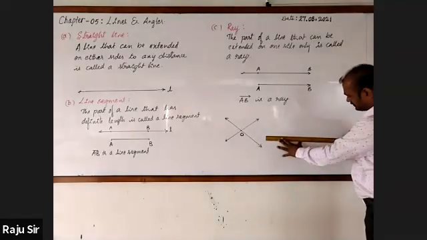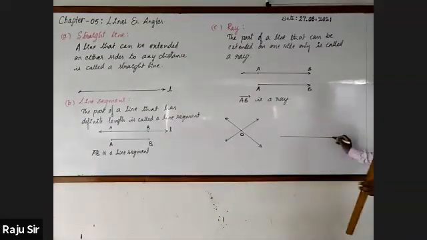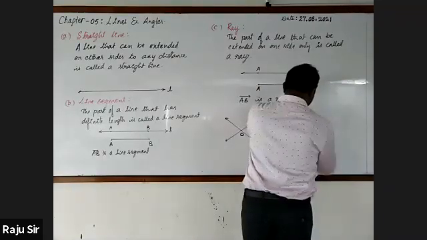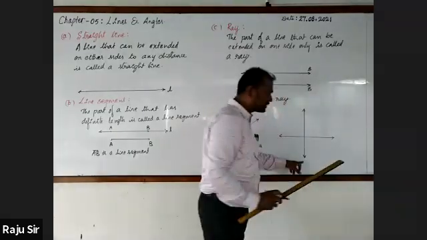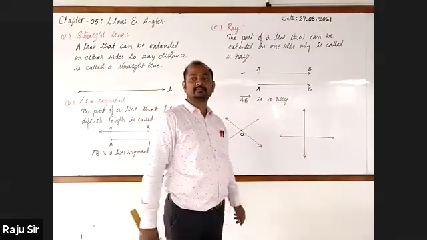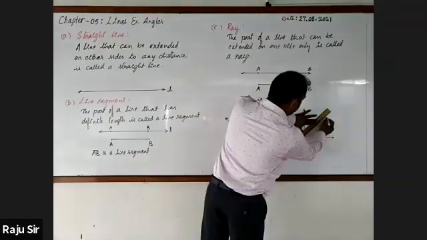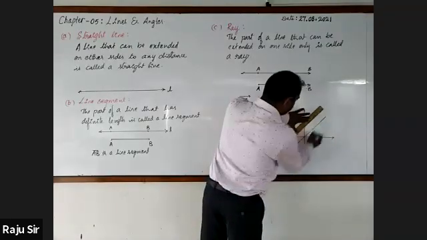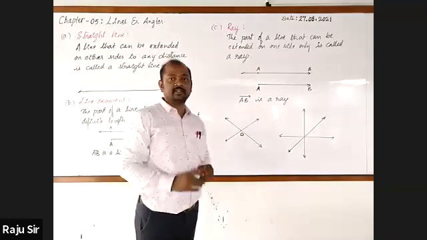Now observe. What is it? A straight line. What do you call this third line? A straight line. Here, how many lines are there?